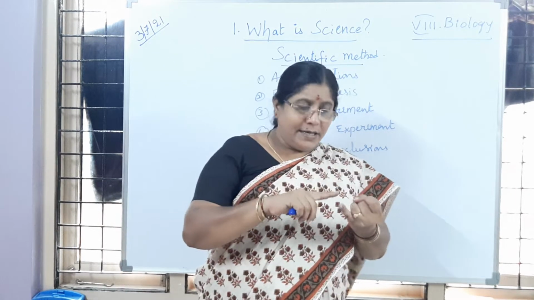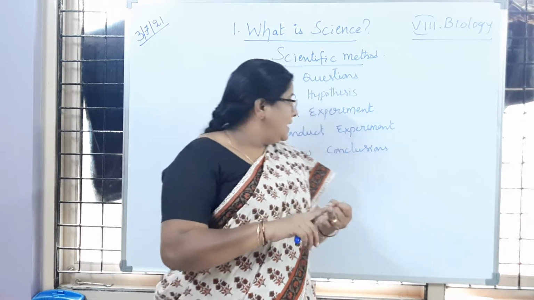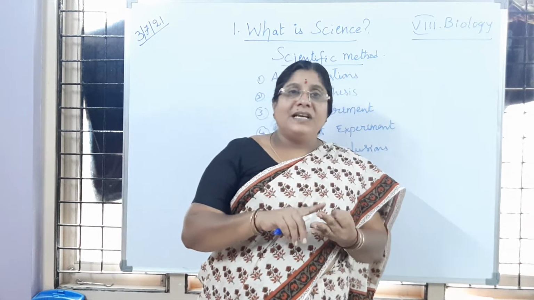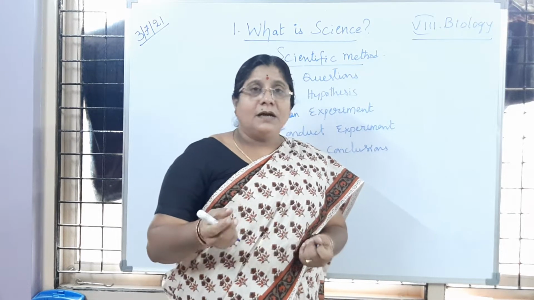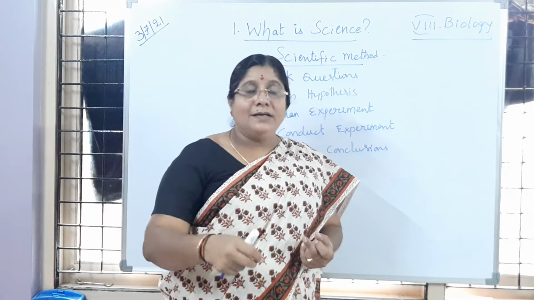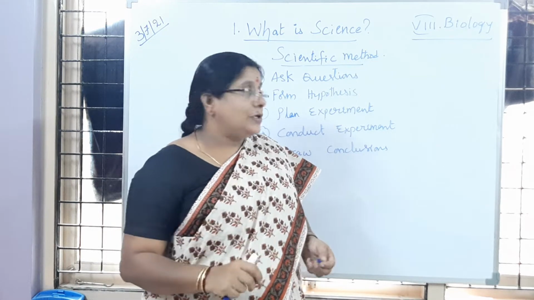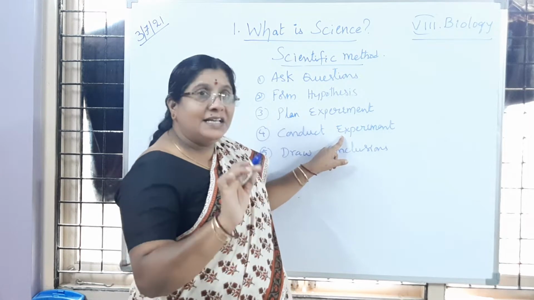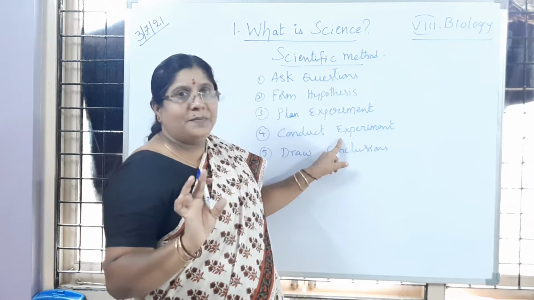So we have taken a leaf, then we have boiled the leaf, then we put the leaf in a plate or petri dish, the one which is boiled and taken out from the water, and we pour iodine solution on it. So those are the steps which we use for conducting an experiment. Is it clear to you?